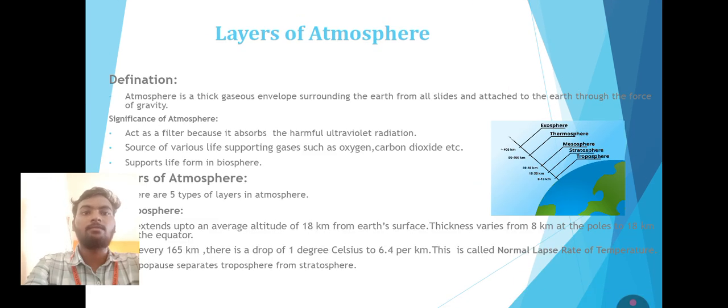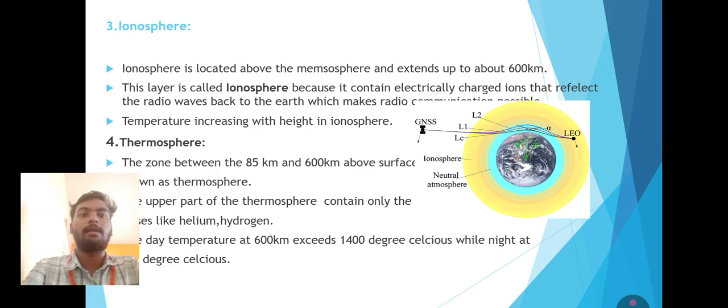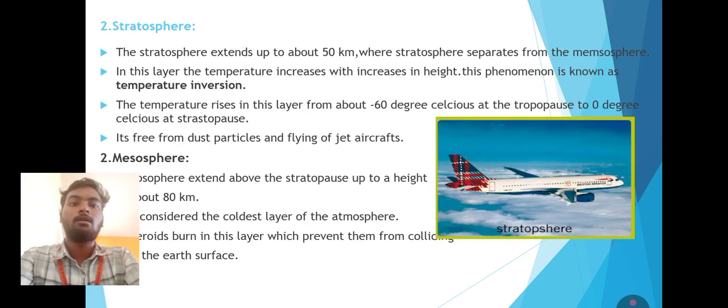And the next one is the stratosphere. The stratosphere extends up to about 50 kilometers, where the stratosphere separates from the mesosphere. In this layer the temperature increases with increase in height. The temperature ranges in this layer from minus 60 degrees Celsius. And the mesosphere is above the stratosphere, up to a height of about 80 kilometers, and is called the mesosphere. The next one is the ionosphere.